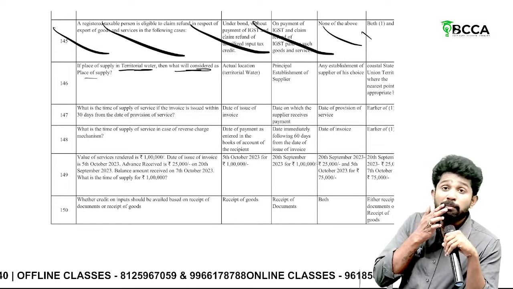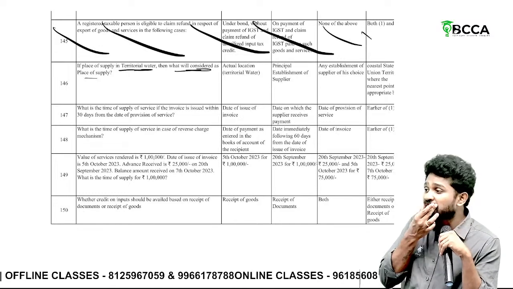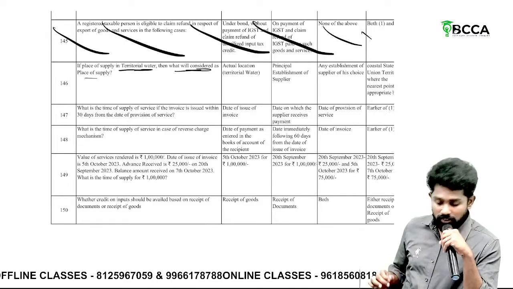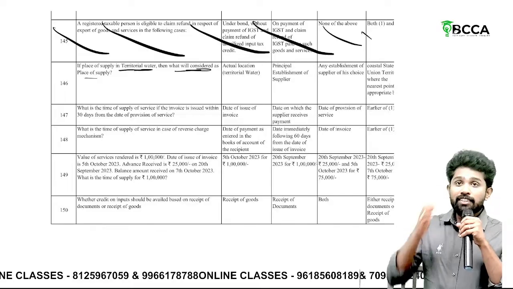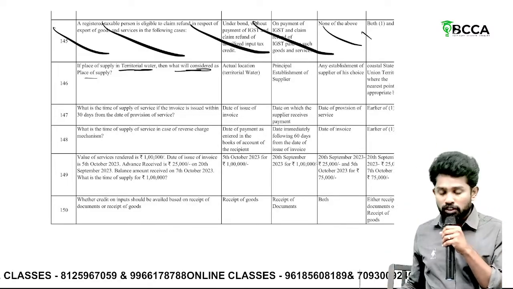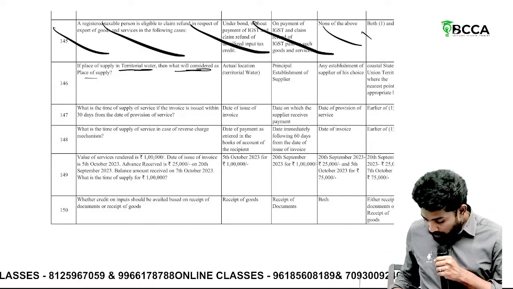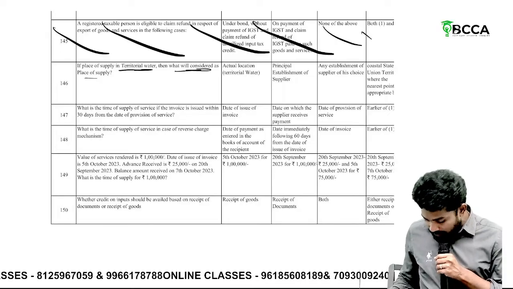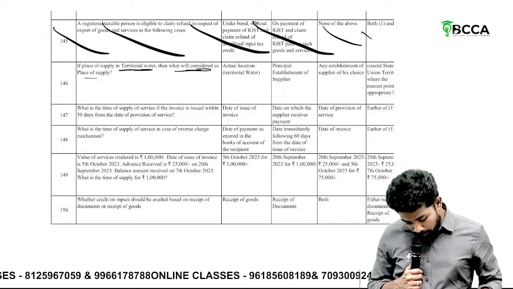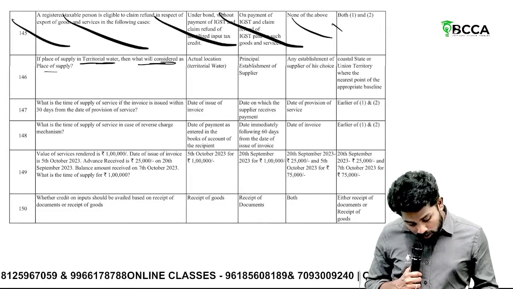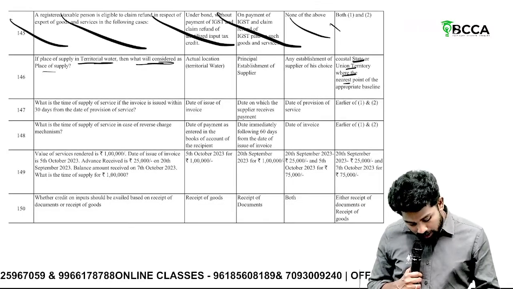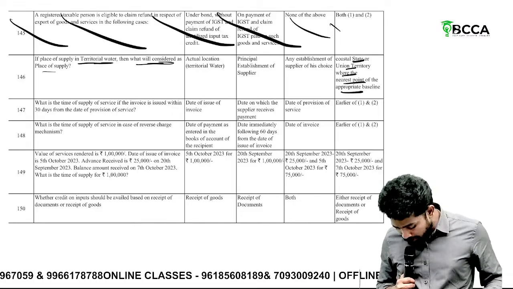In Goa, there will be casinos in the middle of the sea, in waters. So from casinos or such kind of cruise ships, for services provided, what is the place of supply? Destination. The destination is nothing but what? The coastal state or union territory which is the nearest point to the appropriate baseline.